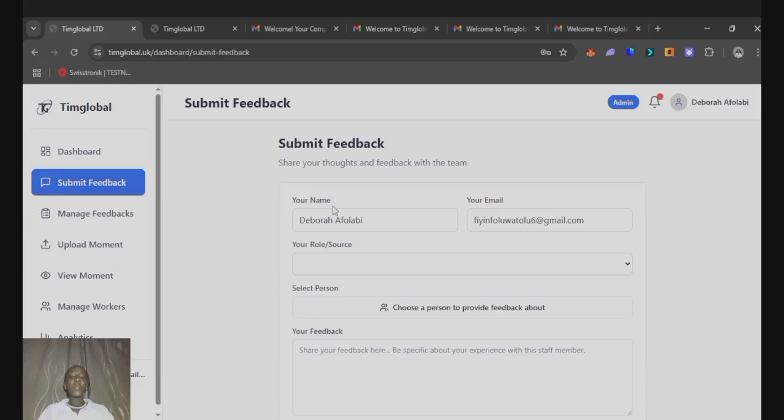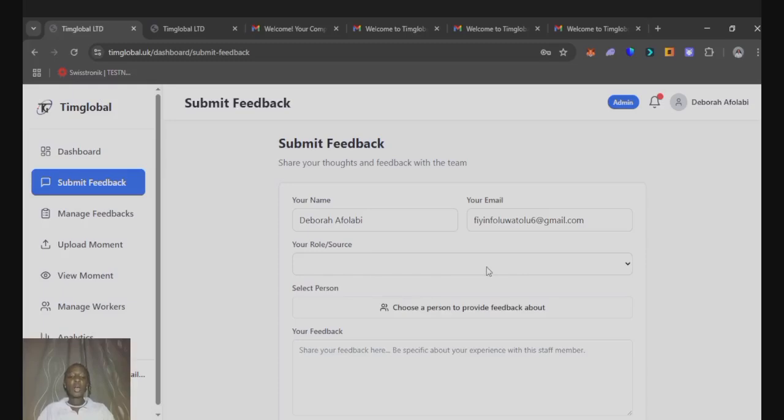So submit feedback is also available to the administrator, because in the real sense of it, the administrator does not necessarily need to submit feedback about a staff member, but instead manage the feedback that is being submitted. But this is present here in case staff members that have not been added to the organization's platforms can easily do it with the help of the administrator.